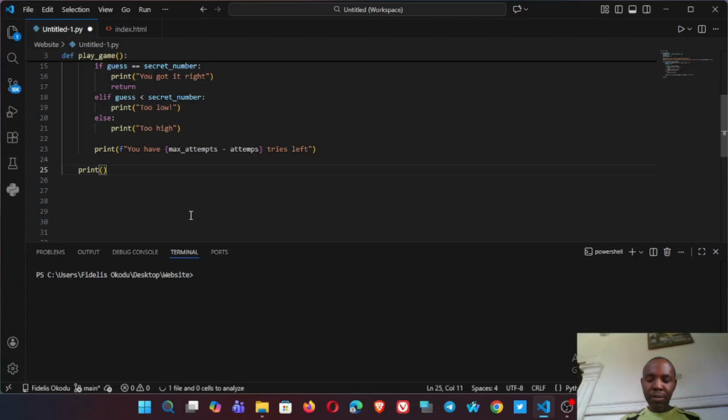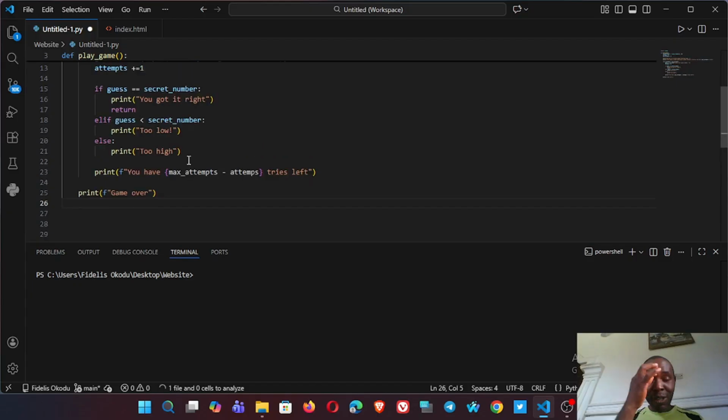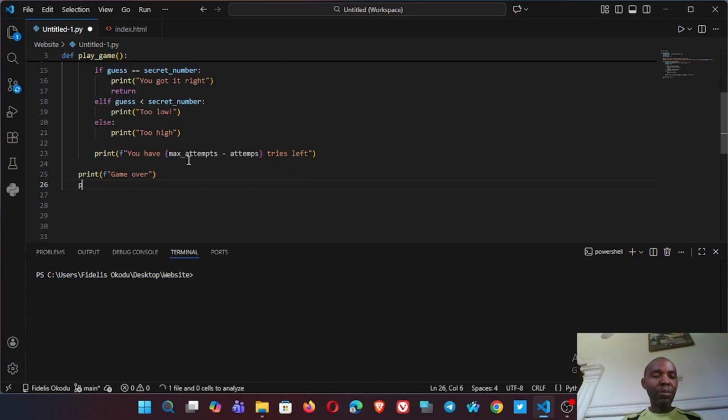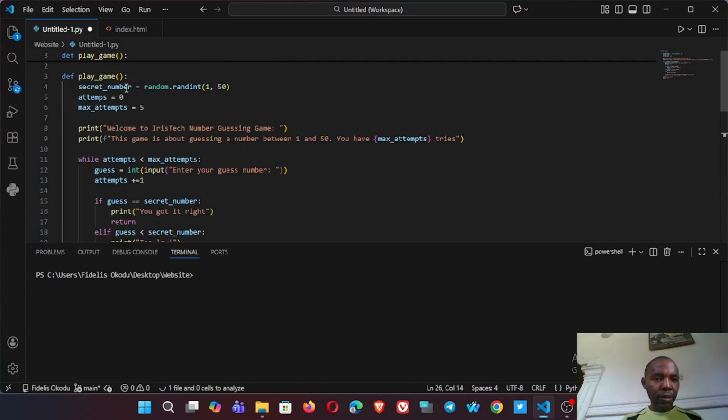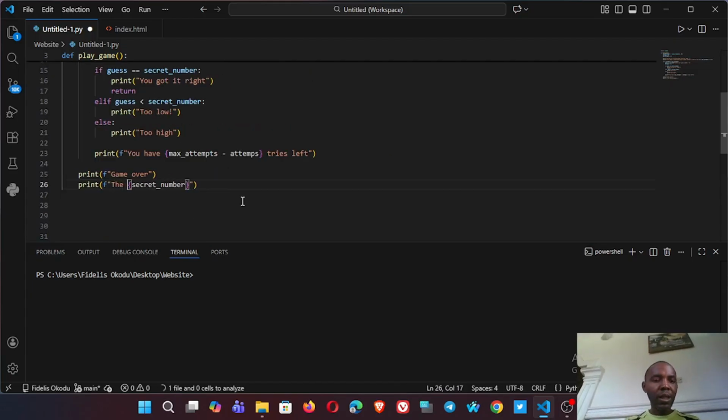So let's just use f string right from the start. Game over. We have to show the secret number. So say print, f string, the secret number is this.